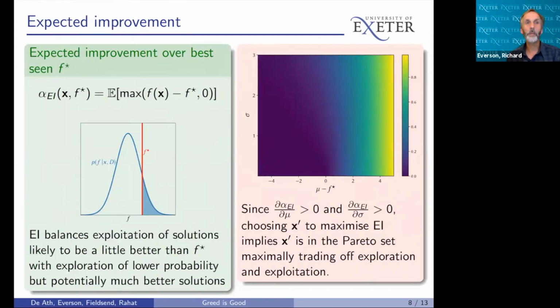Likewise, maximizing the expected improvement, another very common acquisition function, also results in locations that lie in the Pareto set. However, we show that this is not the case for the probability of improvement acquisition function or for the weighted expected improvement acquisition function.